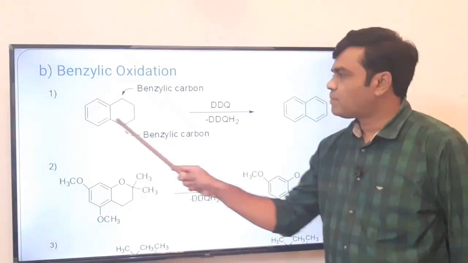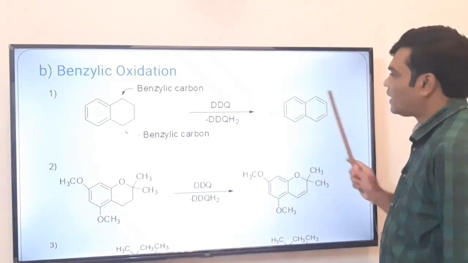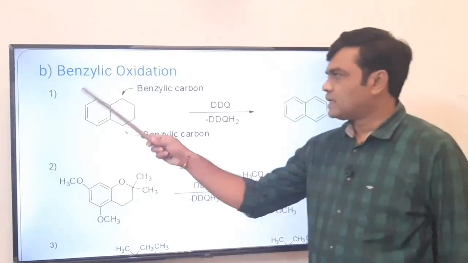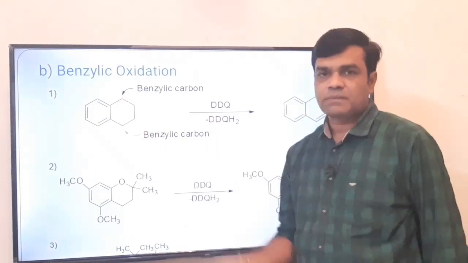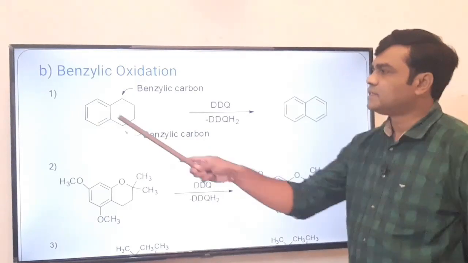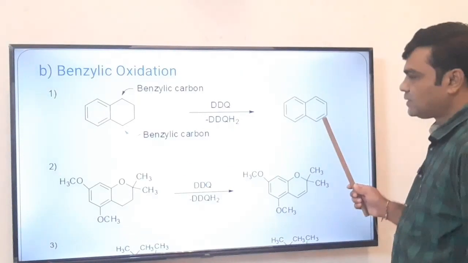Okay, see this compound on treatment with DDQ, aromatization takes place. It is the same case that I told you, that when at least one pi bond is there in the ring, then aromatization takes place. In this way, the non-aromatic compound is converted into an aromatic compound.